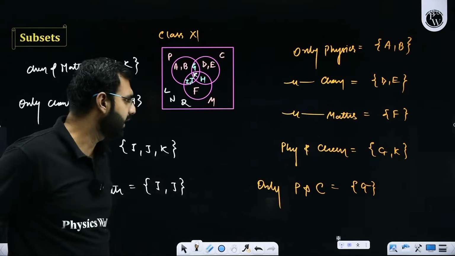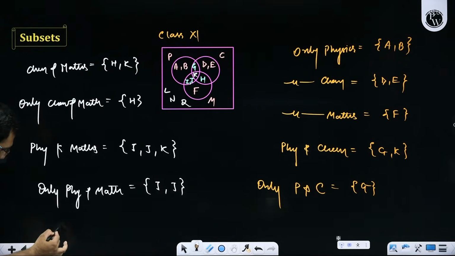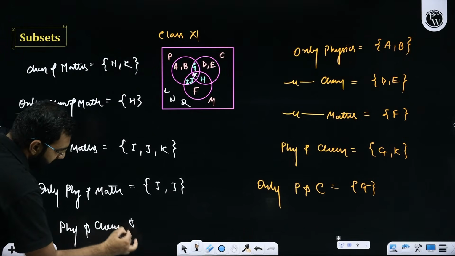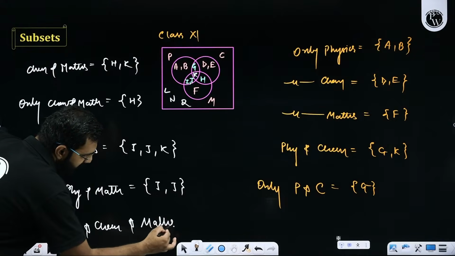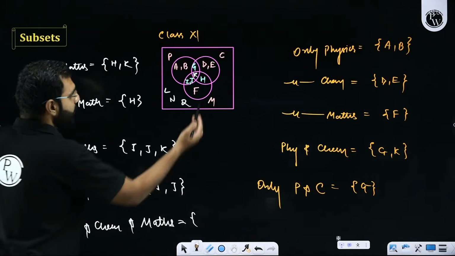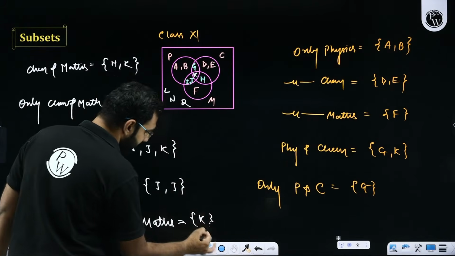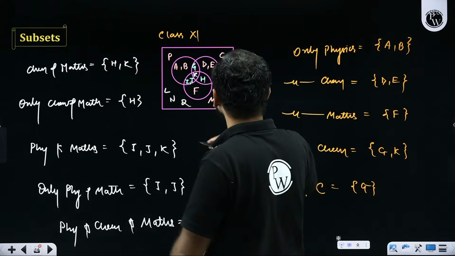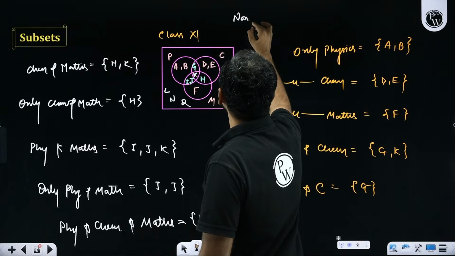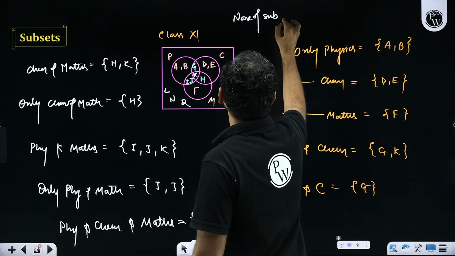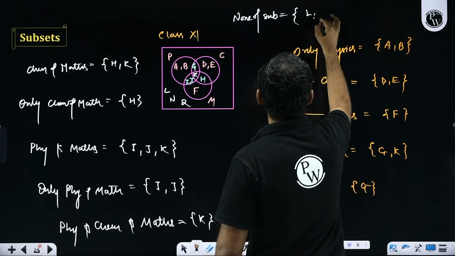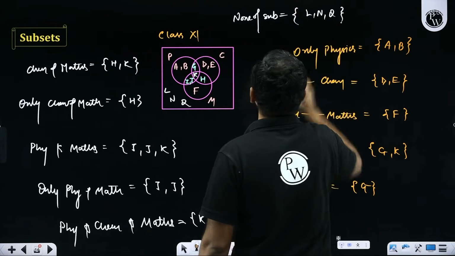Now, one more question: there is a person who likes physics as well as chemistry as well as maths. The person who likes all the three subjects, who's that person? So there is only one person, that is K. Everybody understood this idea? And can you help me with the people who like none of these subjects? There are L, N and Q. These are the students who like none of these subjects.